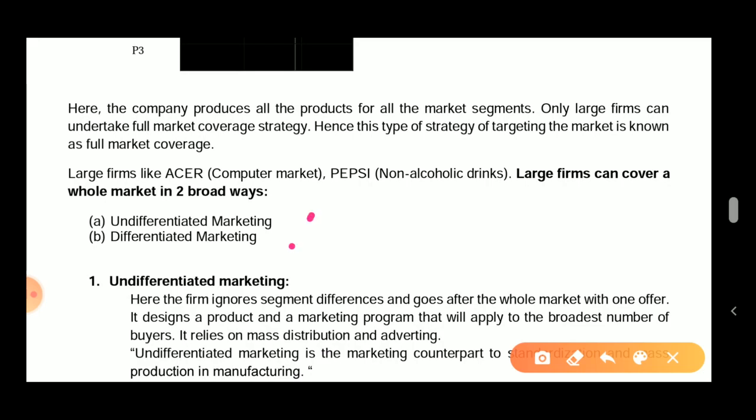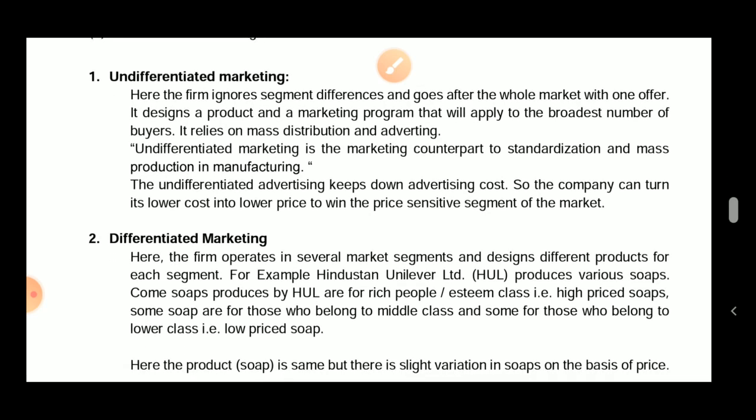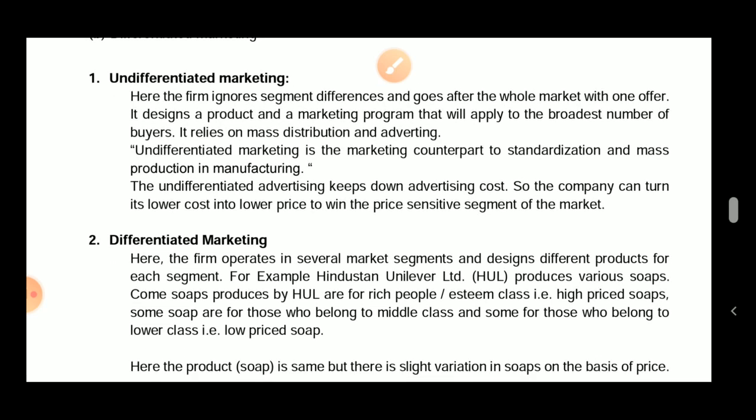Now let's see how it happens. Undifferentiated, please pay attention. This can come for 2 marks in your examination, so please read it very carefully. Undifferentiated marketing means what? Here, the firm ignores the segment differences and goes after the whole market with one offer. They are manufacturing only one type of product and selling to all kinds of markets. Here we are not talking about different packaging, we are simply talking about the kind of product.